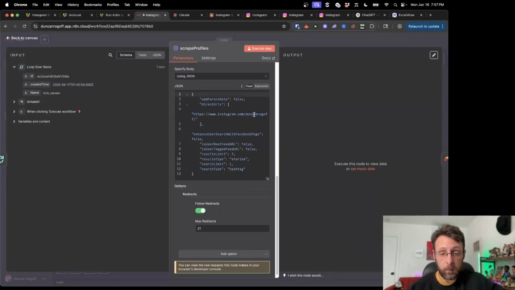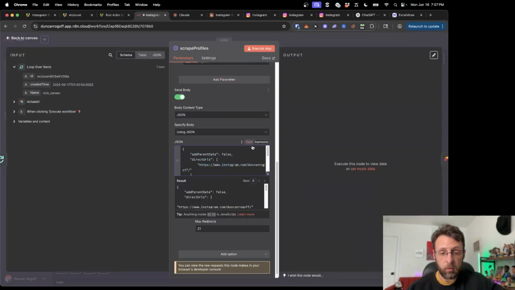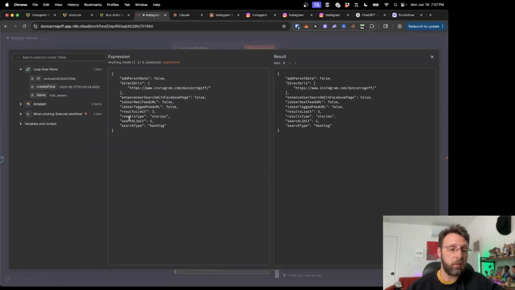And now I'm going to come down here and change this to expression. And if I open this up, just so you can see it a little bit better, I'm basically just going to take this slash and delete it, and pull in the name from the loop node before. So now you can see that this is dynamic. And basically this is the profile that we're scraping.